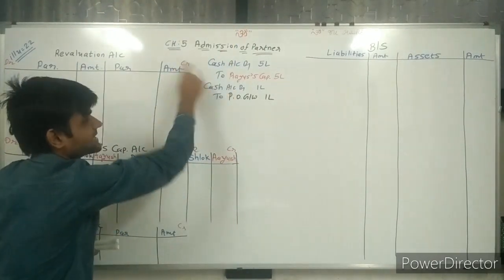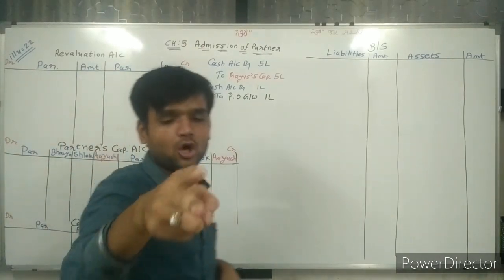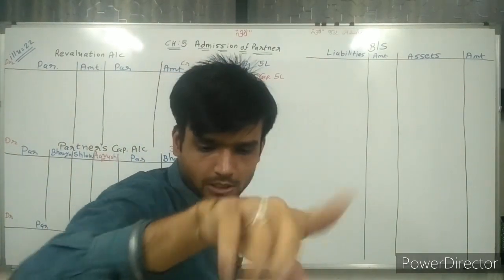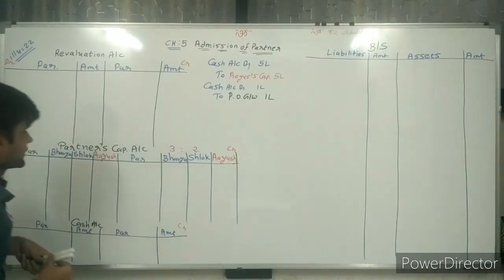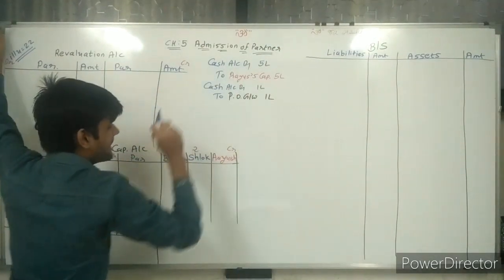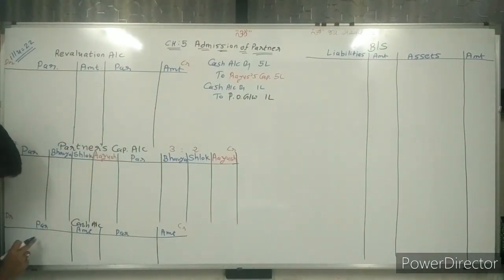Now, cash account debit, make the ledger posting of it. We are doing ledger posting. Cash account debit, so here on the cash account debit side, to Ayush capital account, and the amount is 5 lakh rupees.